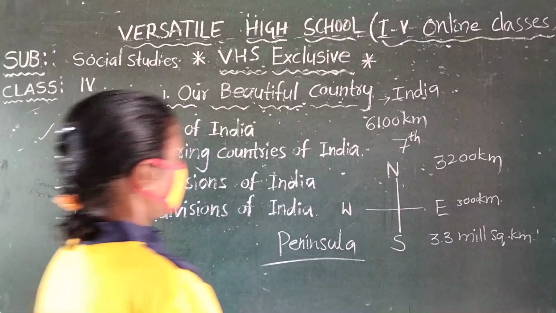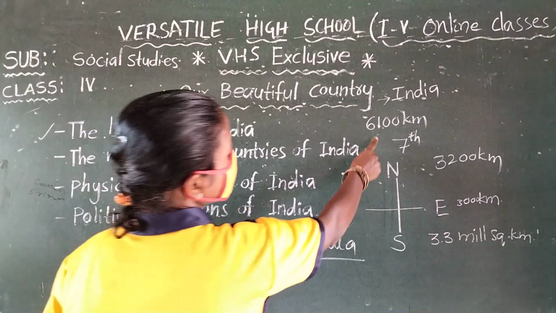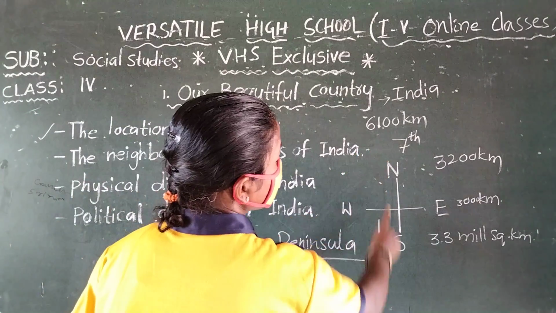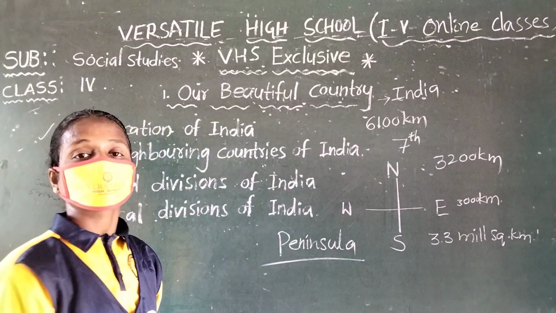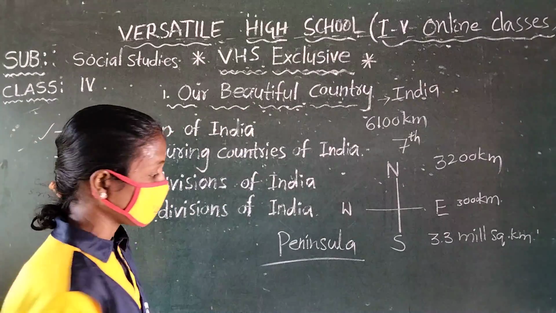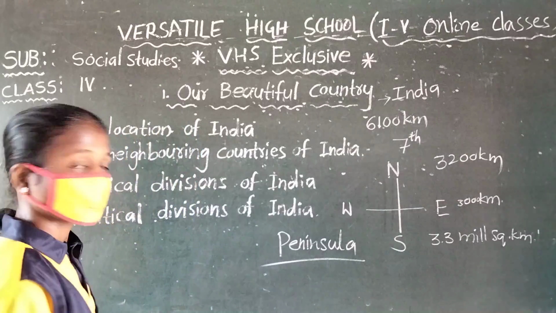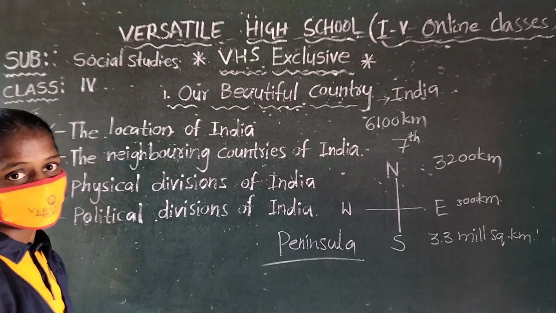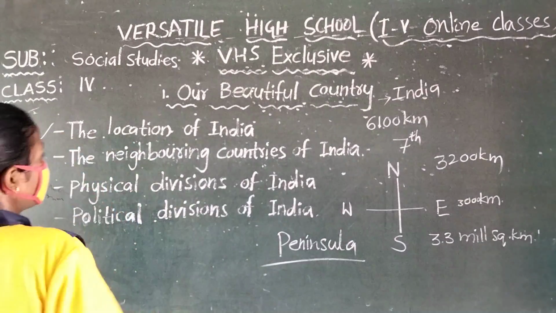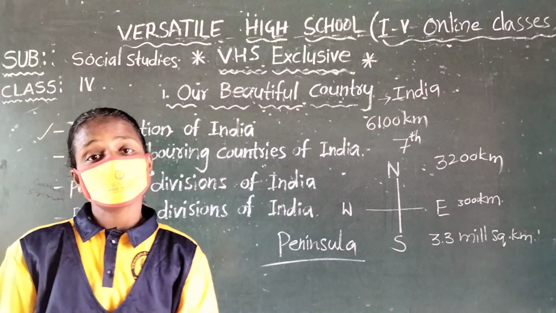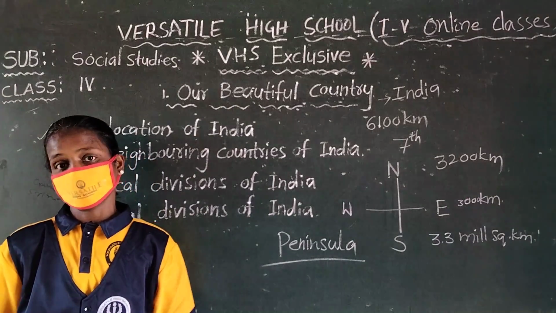So the Indian coastline length is 6,100 kilometers. Our frontage is a total of 15,200 kilometers. So now we are going to see where our India is on the globe. You know the globe?